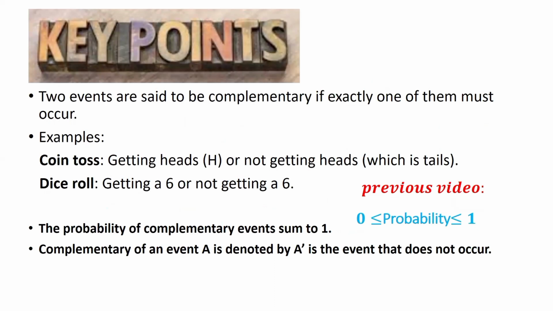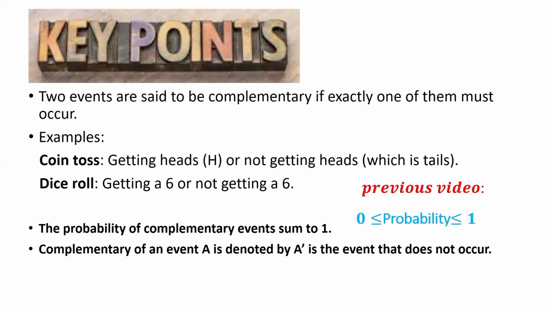Here we have some key points. The first one is the definition of complementary events. Two events are said to be complementary if exactly one of them must occur. As we discussed earlier, the match will be disturbed by rain or not.